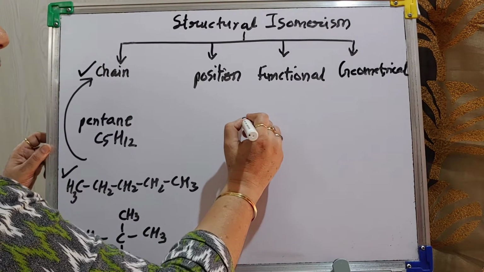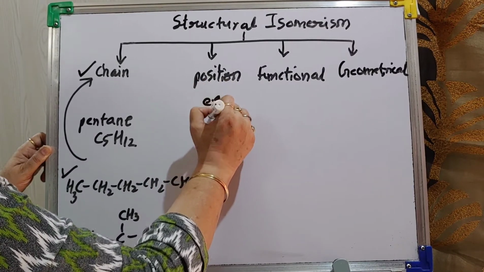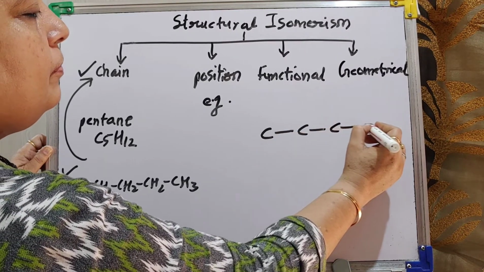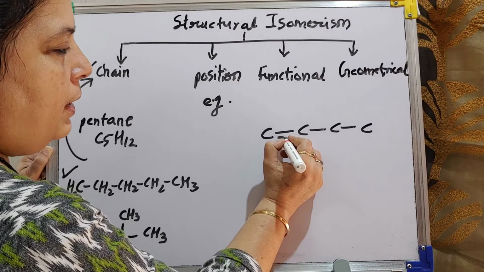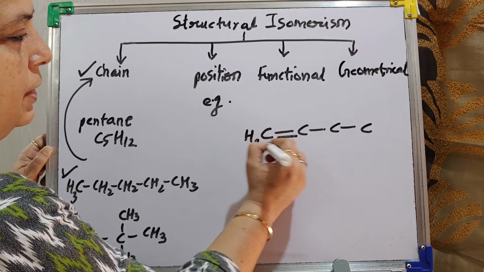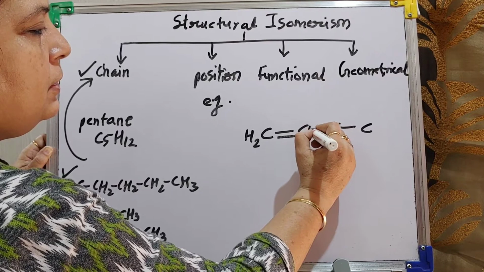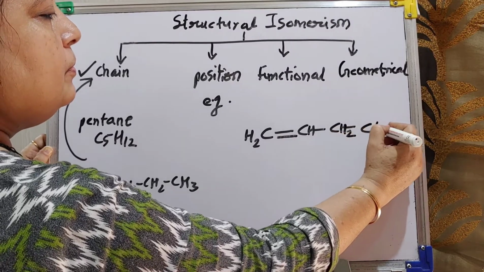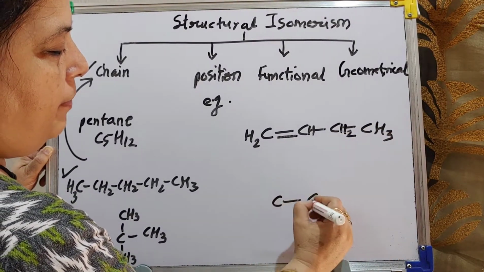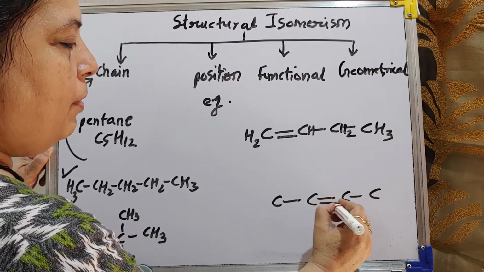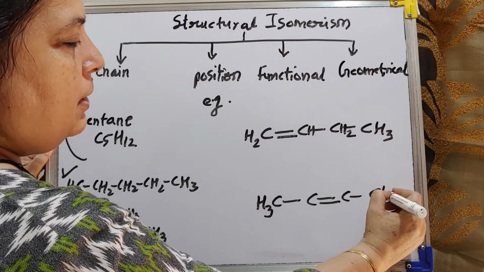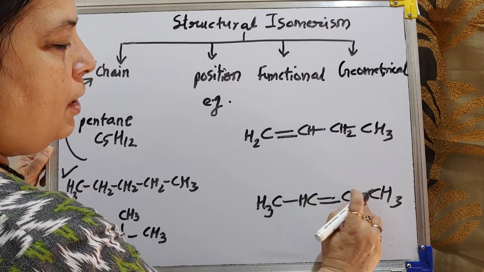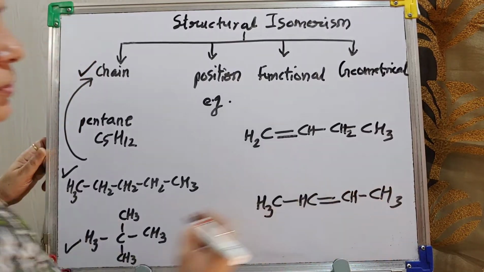Position. Now, we will deal with the example of position. Now, here I am taking double bond. So, CH2, CH2, same again I am taking. Now I am taking double bond here. So this is CH3, 3 bonds are satisfied, so 1 hydrogen. Here also 3 bonds are satisfied, 1 hydrogen.